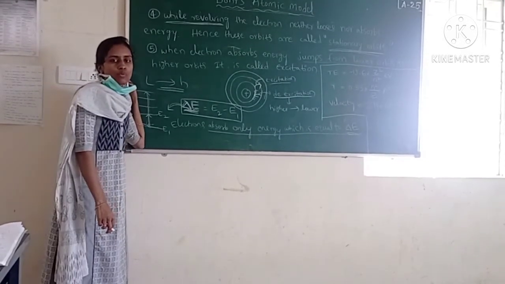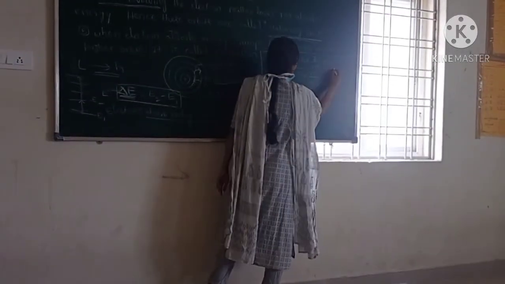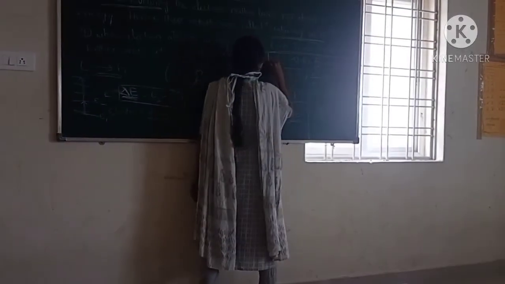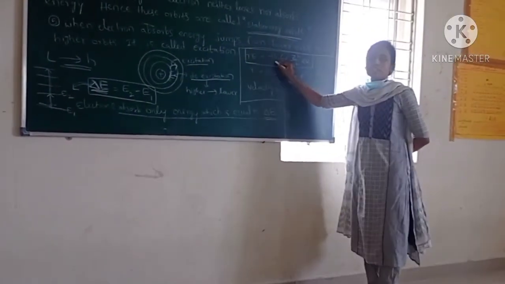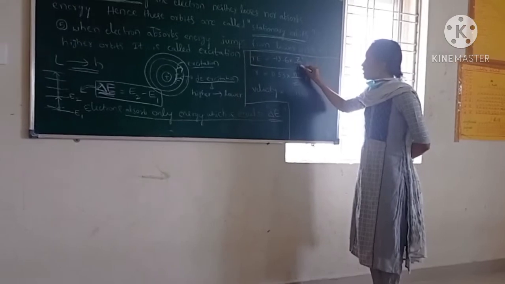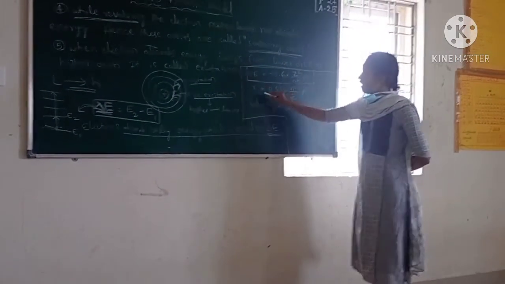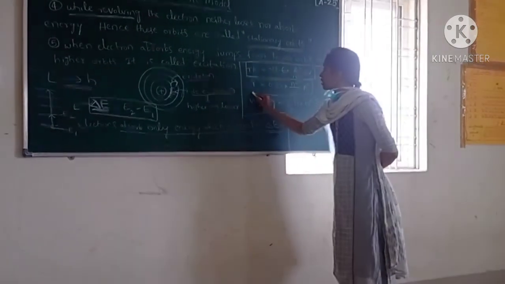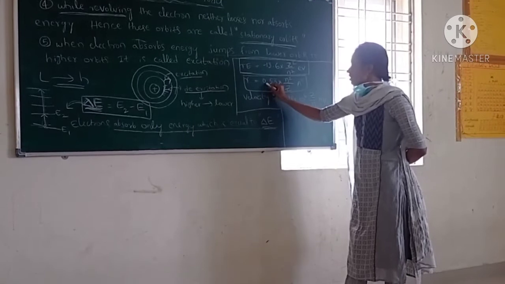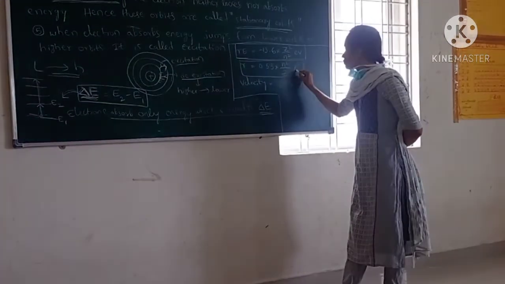And here some formulas are there. These formulas are very important. You have to remember them. This is the total energy formula: minus 13.6 into Z square by n square electron volts. And the radius of the orbit is given by 0.53 into n square by Z in angstrom.